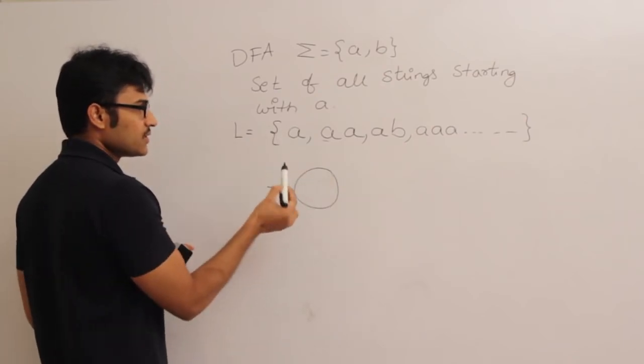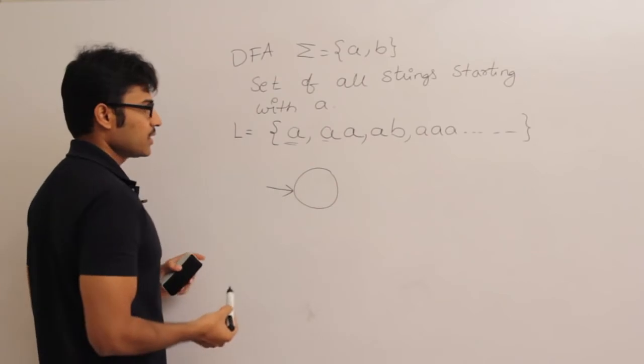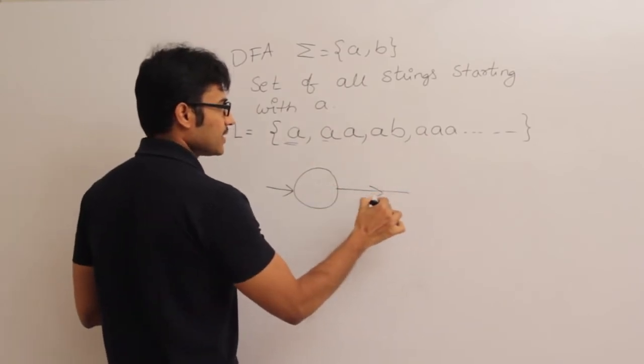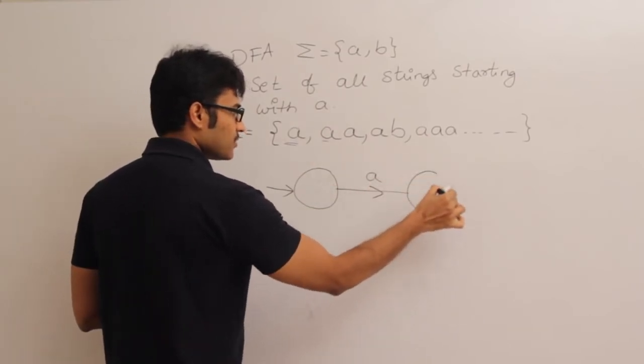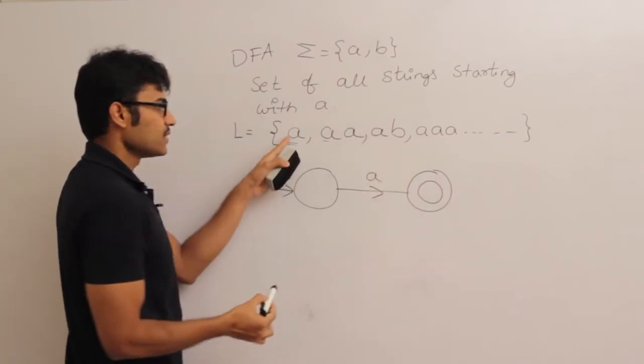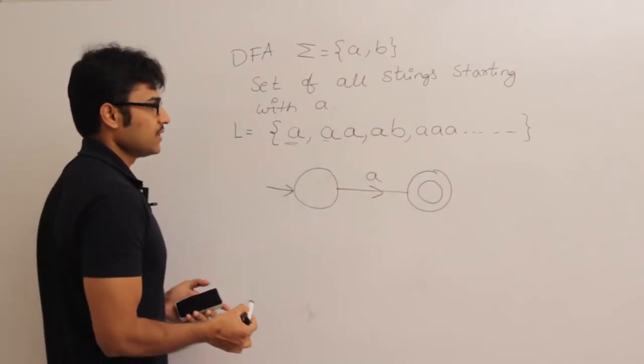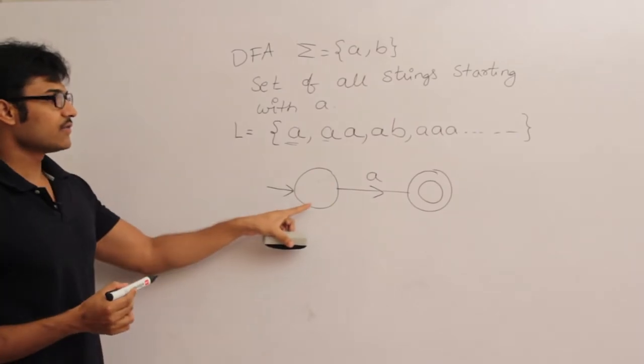Whenever the language is infinite, take the smallest possible string and give the skeleton. The skeleton has to accept the smallest possible string. The smallest possible string is a, and this is the skeleton which accepts a. Now decide if this is a DFA or not.